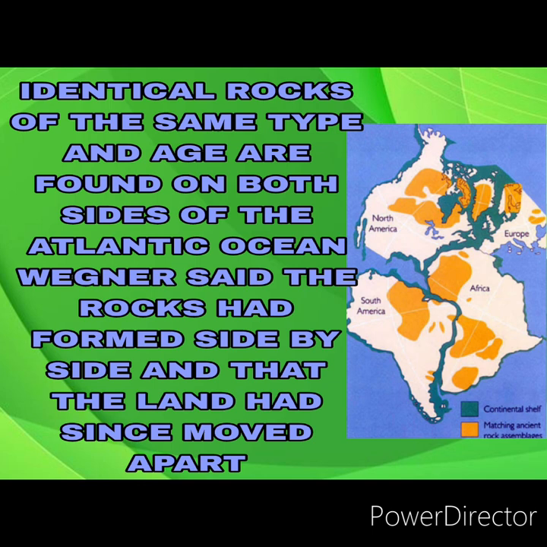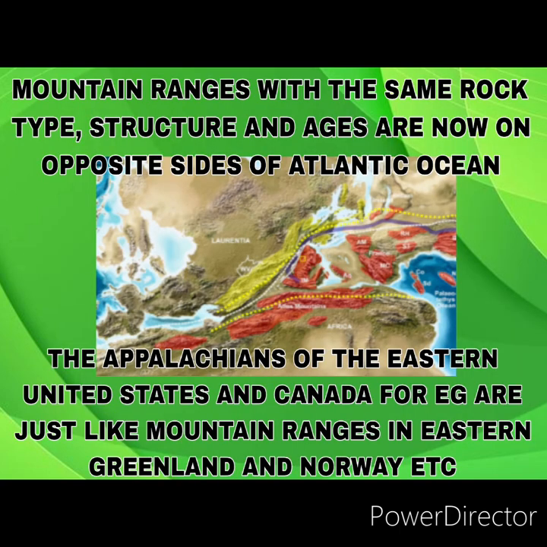First, identical rocks of the same type and age are found on both sides of the Atlantic Ocean. Wegener said that the rocks had formed side by side and that the land had since moved apart. Second, mountain ranges with the same rock type, structure and ages are now on opposite sides of the Atlantic Ocean. The Appalachians of the eastern United States and Canada, for example, are just like mountain ranges in eastern Greenland